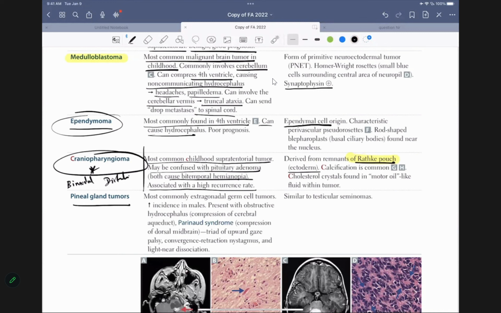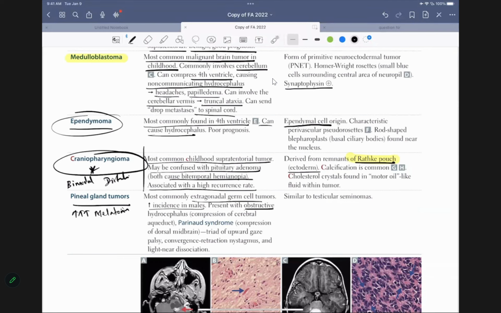Next one, pineal gland tumor. What did we say the function of pineal gland? It produces melatonin. Now, if you have a tumor, you're going to have excess amount of melatonin. Most commonly, it is an extragonadal germ cell tumor, increased incidence in male.